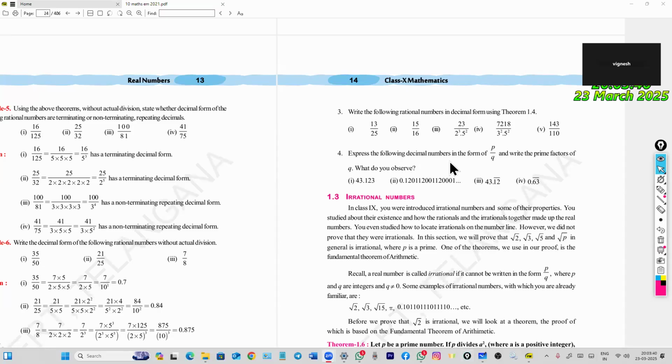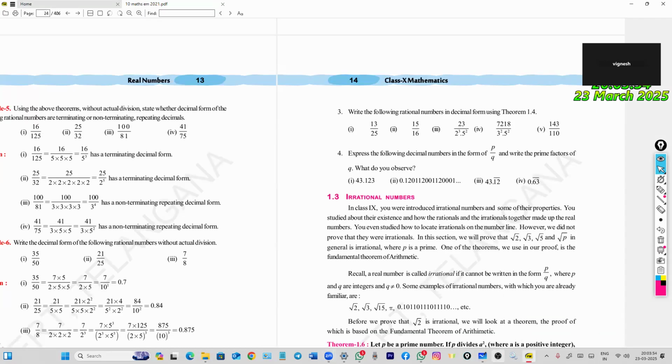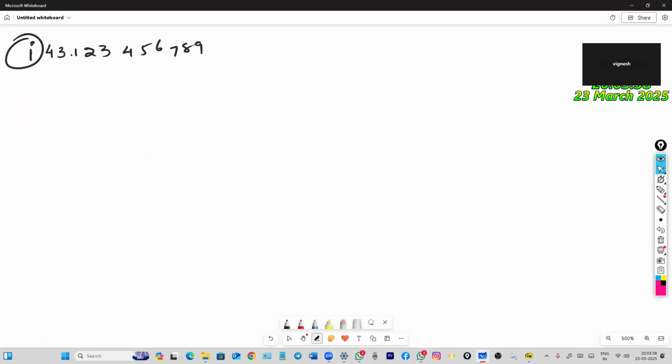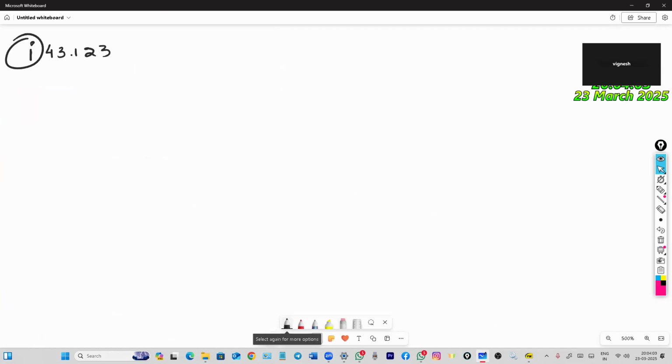The question is: express the following decimal numbers in the form p by q and write the prime factors. What do you observe? The number given is 43.123. Here only 123 is after the decimal point. We can write 43.123 in the form of